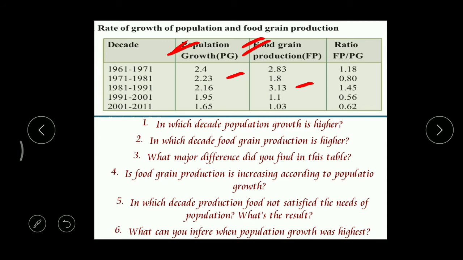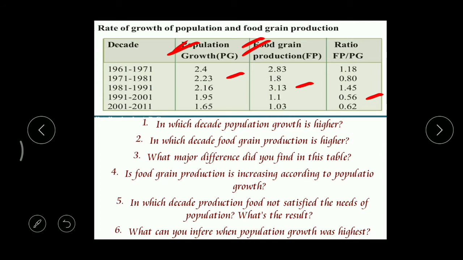Then what major difference did you find in this table? When you observe this fourth one, that is 1991, here this ratio is very, very less. Very, very less in the decade 1991 to 2001. Then is the food grain production increasing according to population growth? Is it right? Now, here the population is increasing, but proportionally the amount of food production is not increasing.